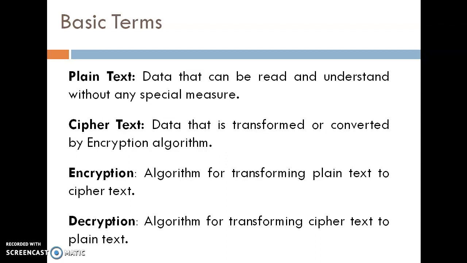Encryption: algorithm for transforming plain text to ciphertext. So whatever mathematical steps we apply to convert the plain text into the ciphertext, those mathematical steps are known as encryption. Exactly reverse, decryption: algorithm for transforming ciphertext to plain text. Whatever algorithm we use to convert that unreadable data into readable data is known as decryption.